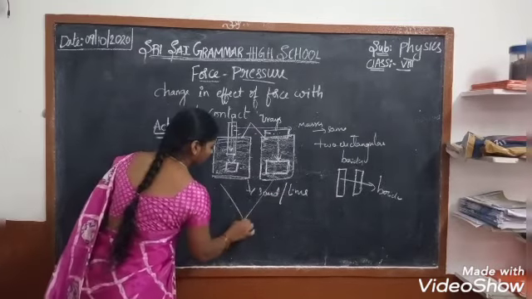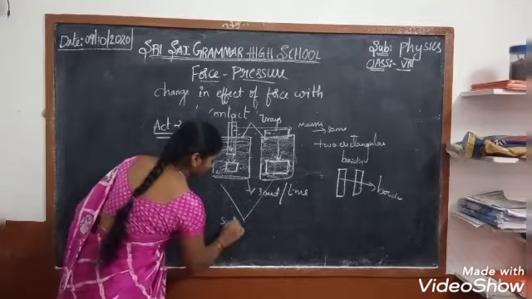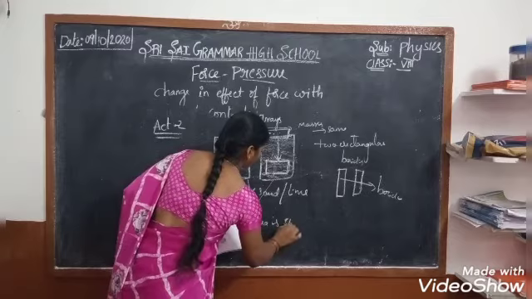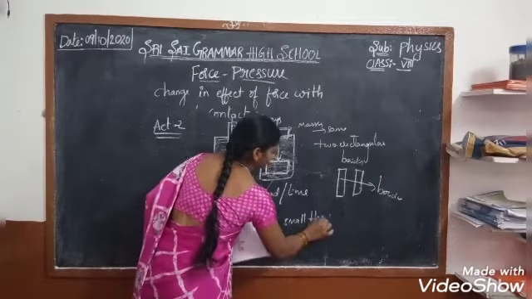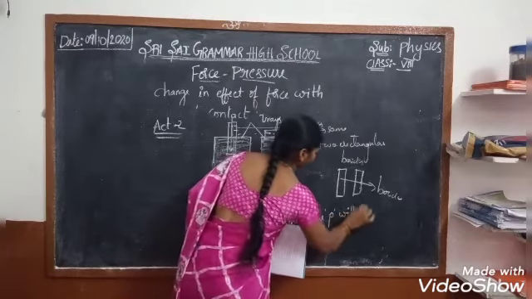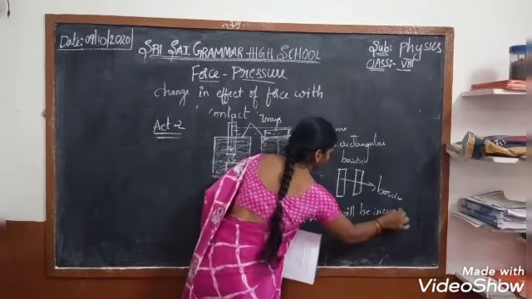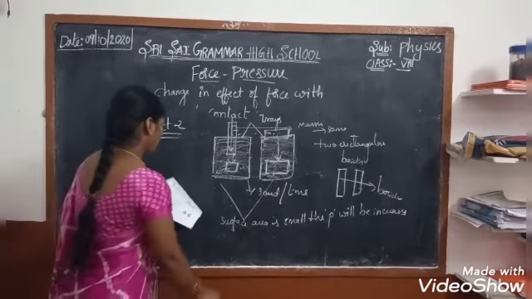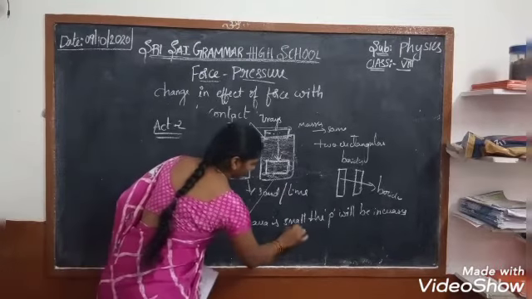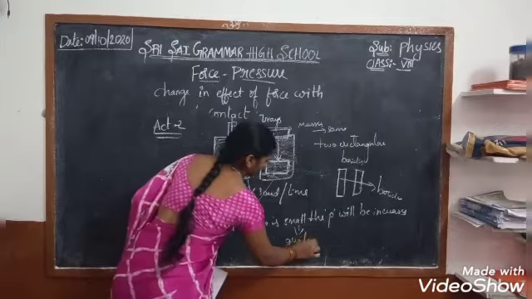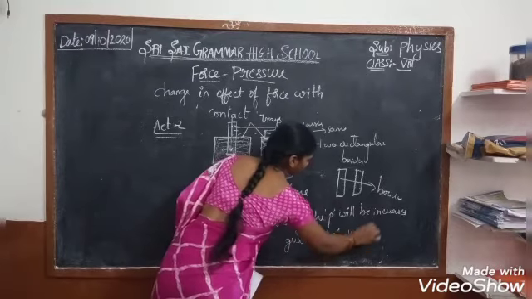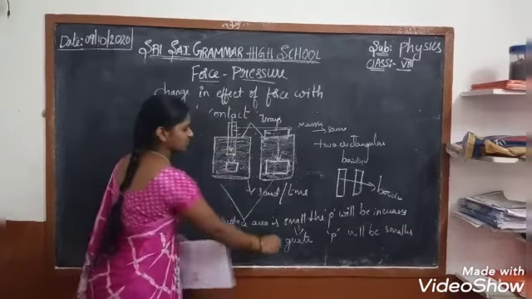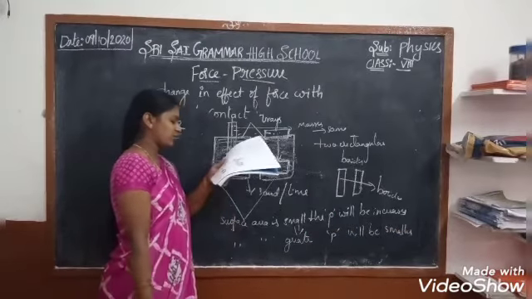What you are observing in these two positions is that when the surface area is small, the pressure is greater, that is, the force effect increases. When the surface area is greater, the pressure will be smaller.